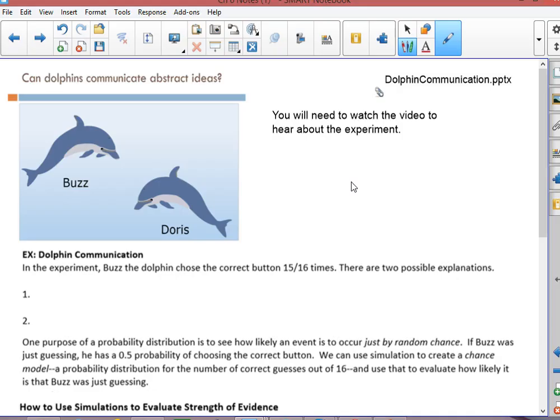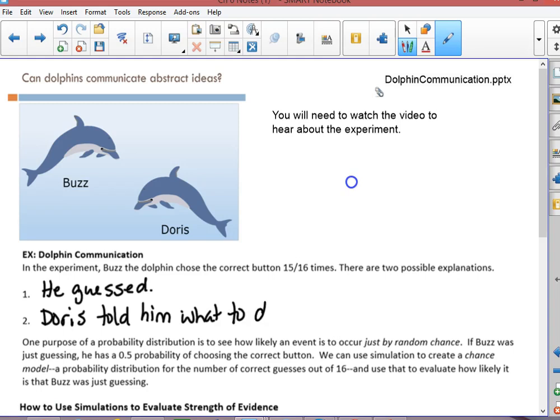There are two possible explanations for Buzz choosing the correct button. One explanation is that he guessed. The other explanation is that Doris told him which one to push. So we want to know which one is the most likely explanation. So this is a very good example of when to use a probability distribution.